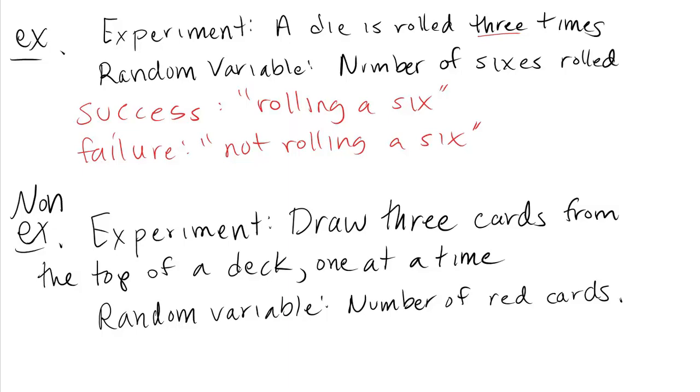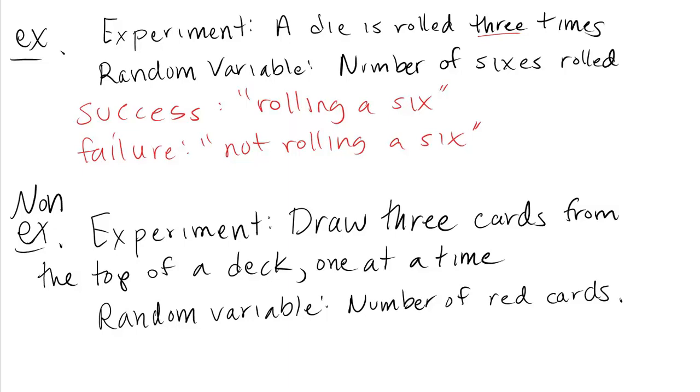Now, before you get worried about that, because it can be subtle or tricky, you'll never have to wonder if the trials are independent of one another. It is an important aspect. I want to make sure that I cover it. But on graded material, if you've got an experiment where there are a fixed number of repeated trials and where the outcomes can be categorized into one of two types, you're going to be allowed to assume independence.